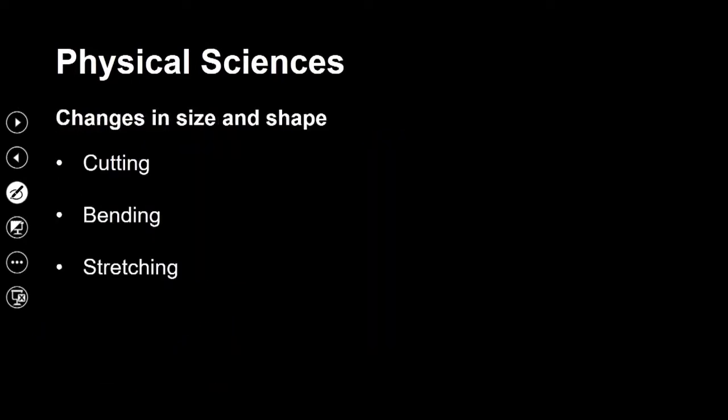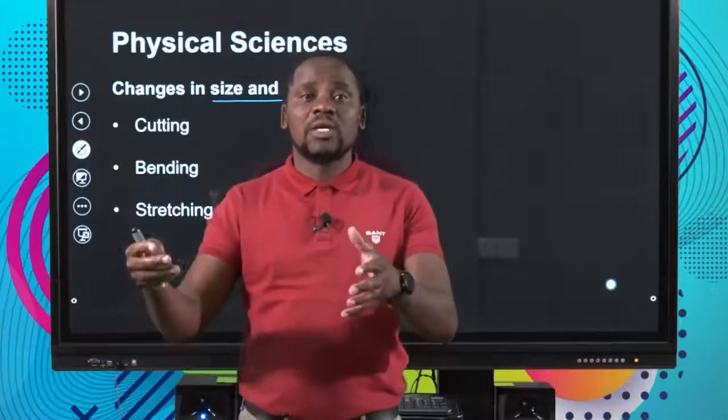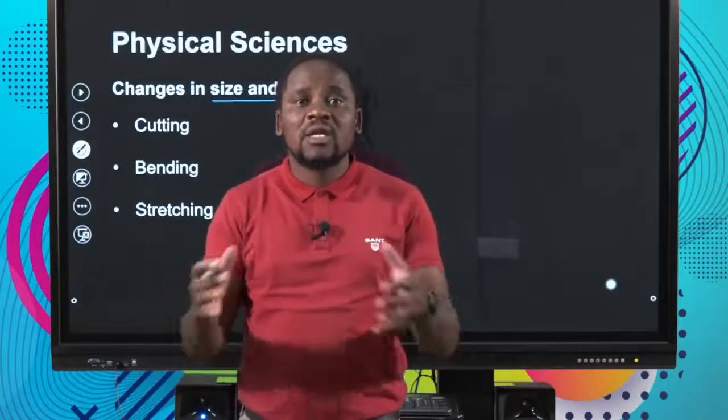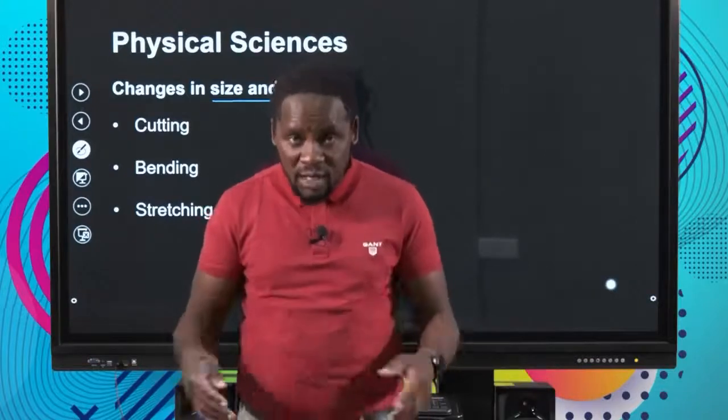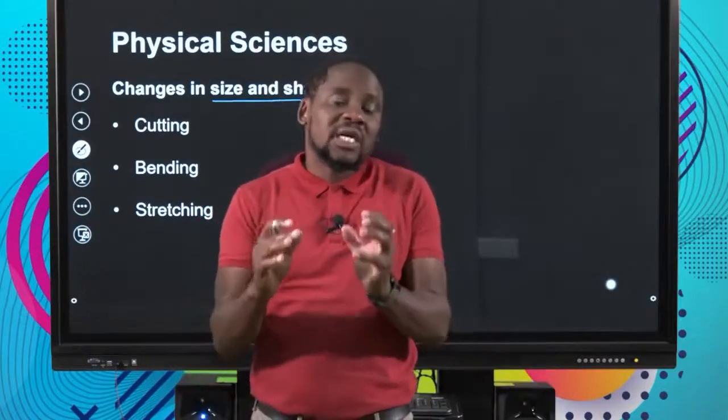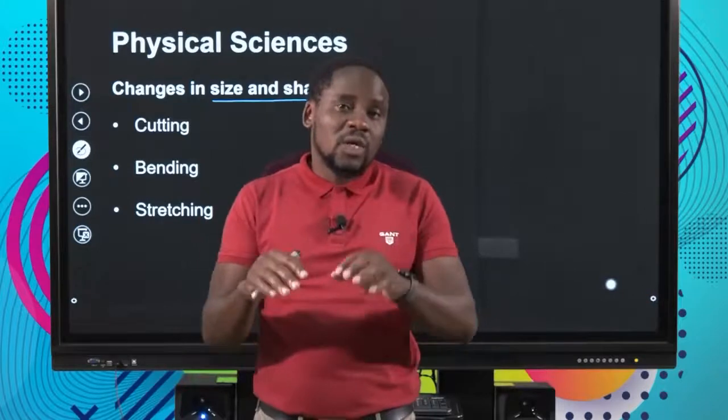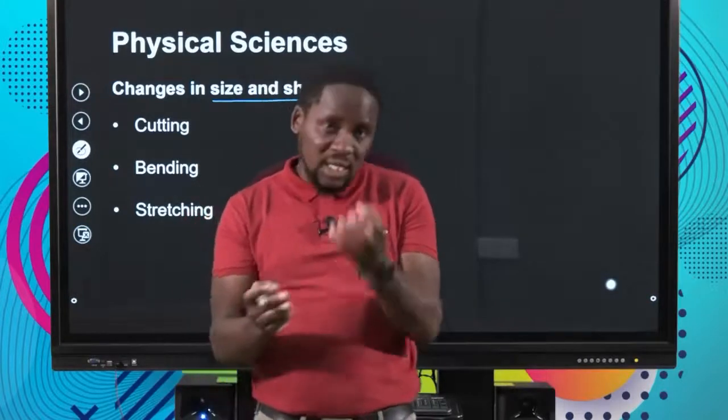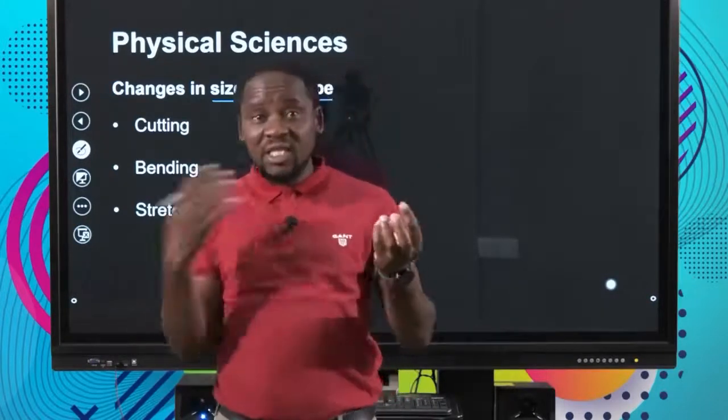And then what else? In a physical change, we can talk about size and shape. When we talk about size, we're saying how much space matter occupies, because we know that all forms of matter take up space, or occupy volume, and they've got mass. So when we talk about size, we're referring to the amount of space that a particular form of matter or material occupies.